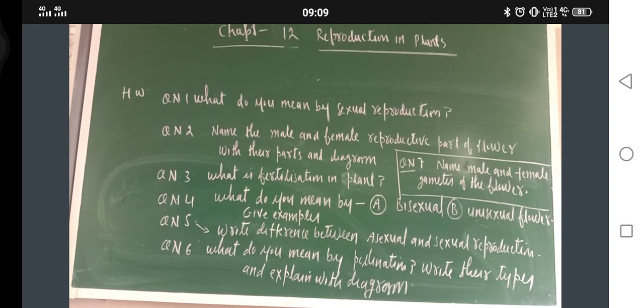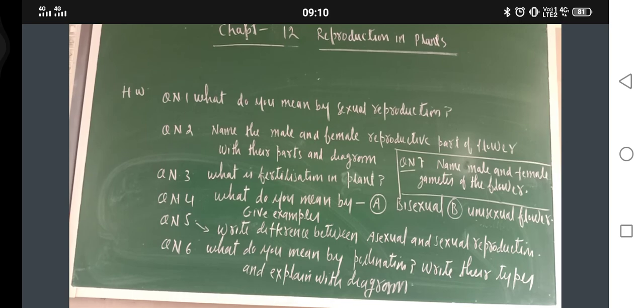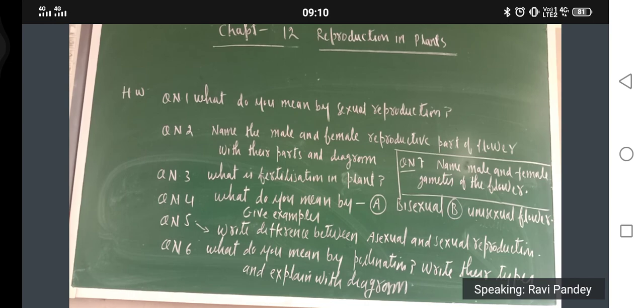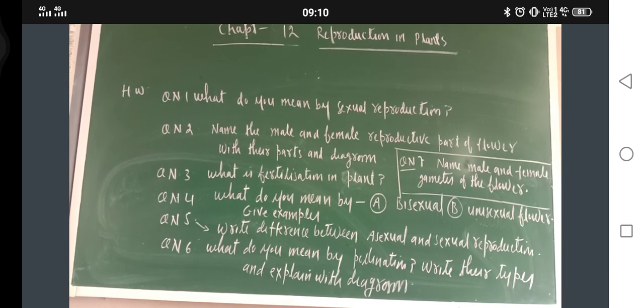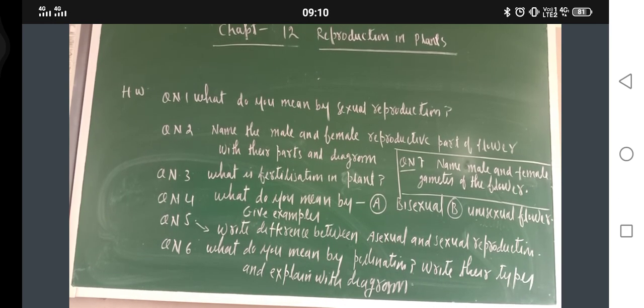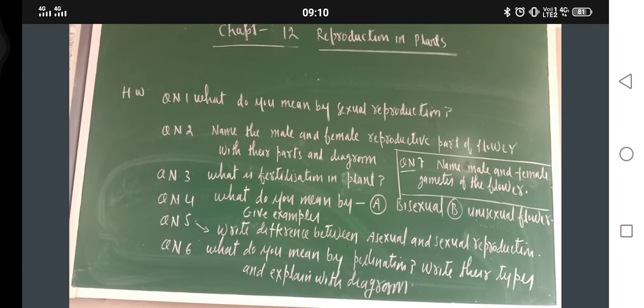Now name the male and female gametes of the flower. The male gamete is pollen grains. The female gamete is eggs, which are produced by the ovary, while pollens are produced by the anther. Okay. So you should just write the names. Now some questions are small, some questions are big, but I hope that you can write this. Am I correct or not? Yes.